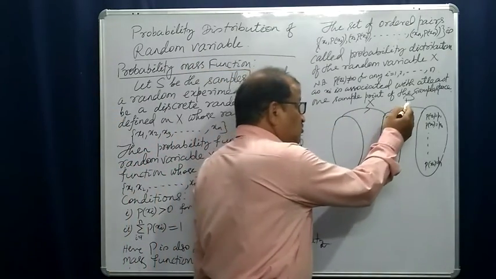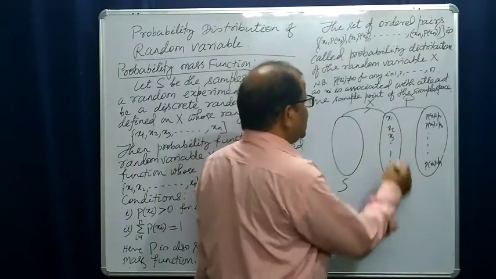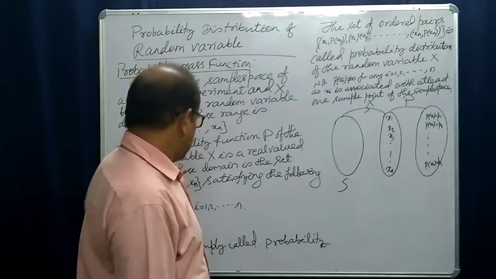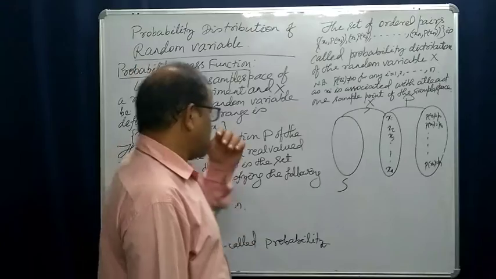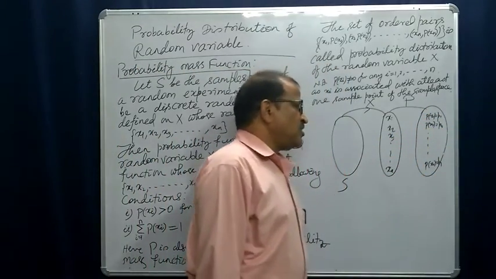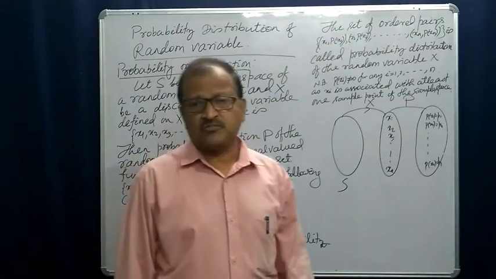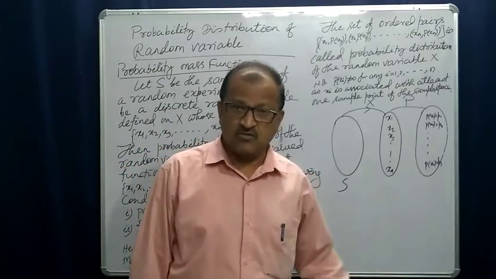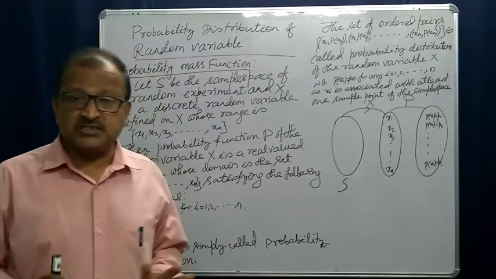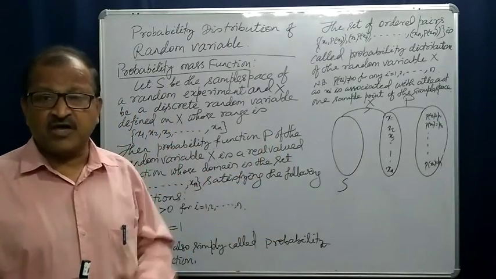Here the domain of this probability function is x1, x2, x3 up to xn, and its range is probability of x1, probability of x2 up to probability of xn. So this is your probability distribution of a random variable.